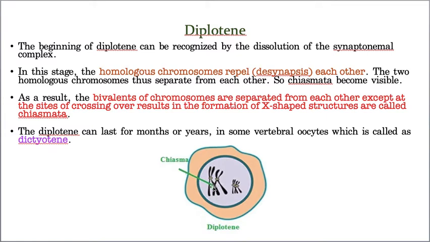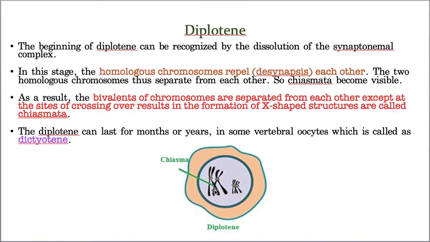That means they are still attached. Did you notice it or not? That means the whole chromosome has repelled, but they are still attached at that point of recombination, which results in the formation of an X-shaped chromosome. Did you notice this is in the form of an X shape, and it is called chiasma. So diplotene is characterized by the repelling of the chromosomes by dissolving the synaptonemal complex except at the region of the crossing over, resulting in the formation of X-shaped chromosomes, which are called chiasma.